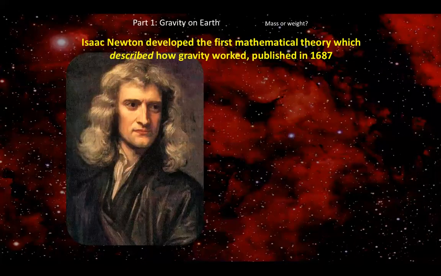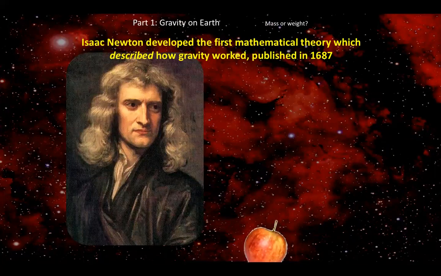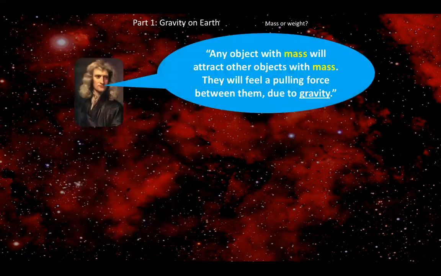And then we look at gravity. Gravity is a law. Isaac Newton came up with the first mathematical theory to describe how gravity worked, and this was many years ago. Of course, we know the famous story of the apple. He was sitting under a tree and an apple fell on his head. From that he thought about it and came up with some ideas.